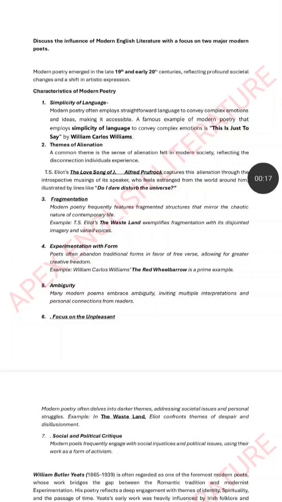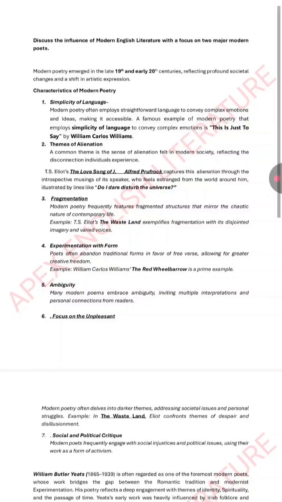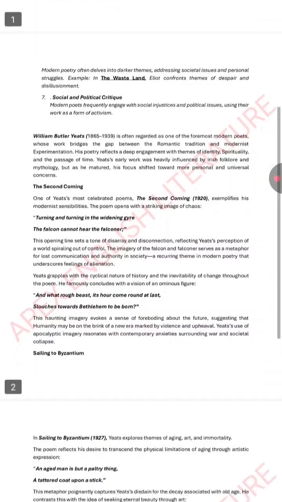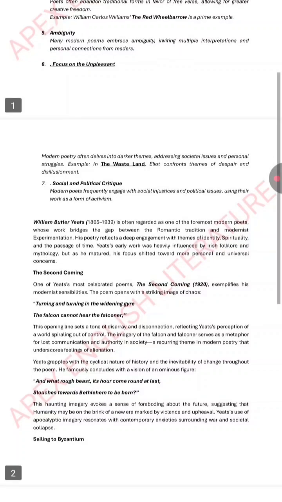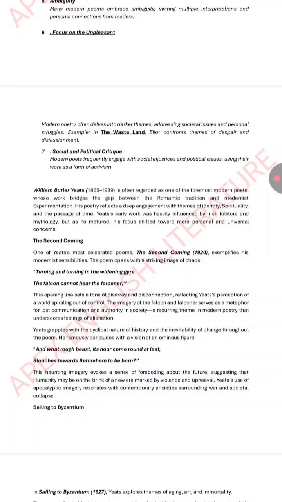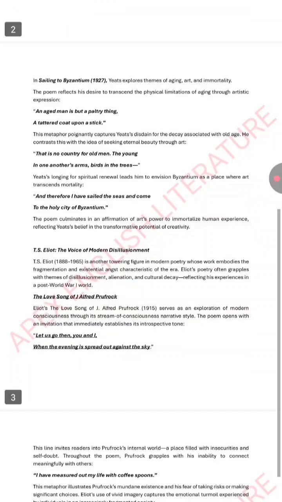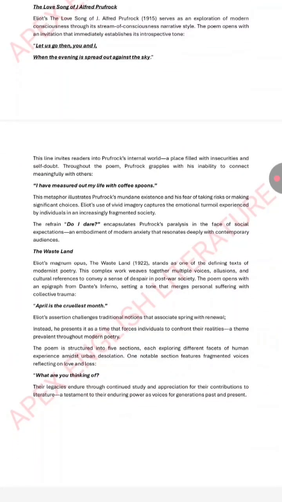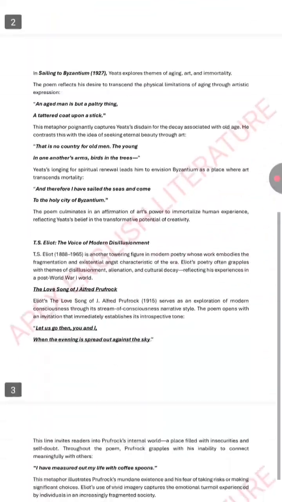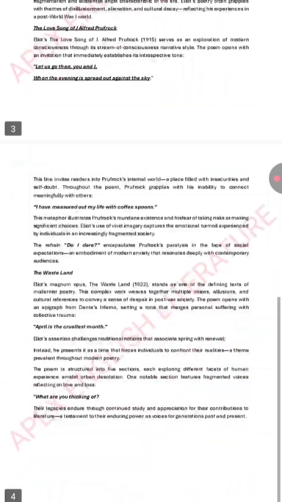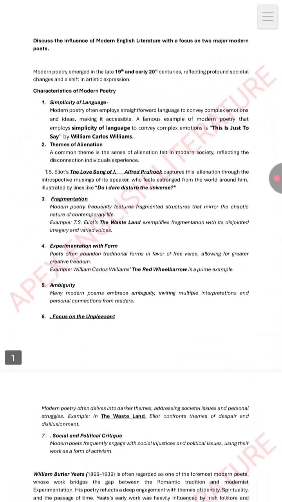For the long questions, we have discussed the influence of modern English literature with a focus on 2 major modern poets, where we have discussed the characteristics of modern poetry, and also with great significance on 2 major modern writers, William Butler Yeats, and we have also selected T.S. Eliot. T.S. Eliot's The Love Song of J. Alfred Prufrock.